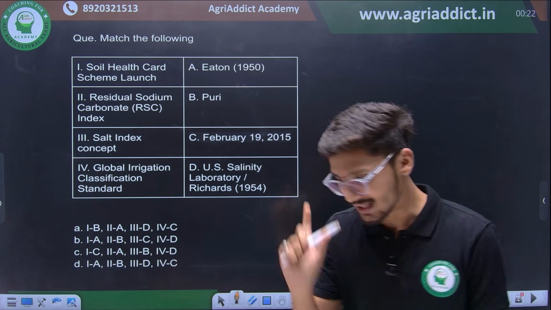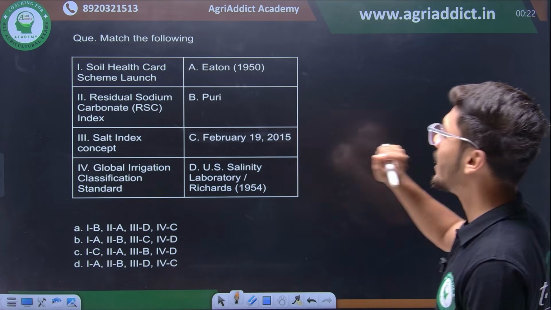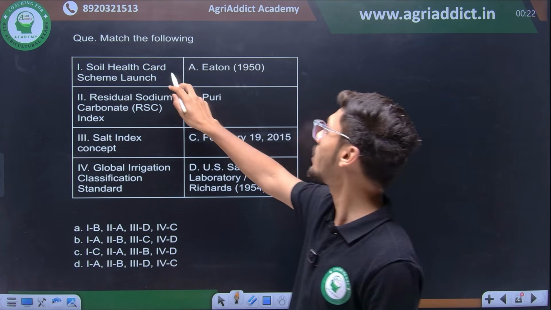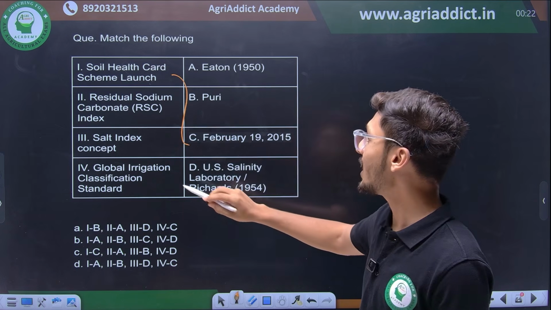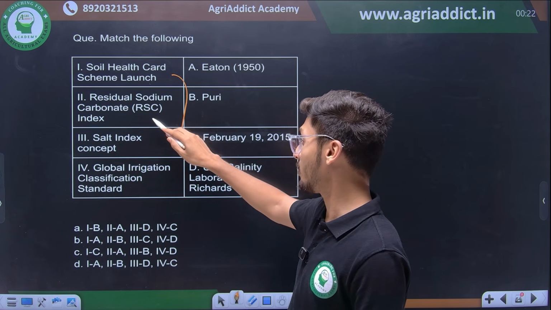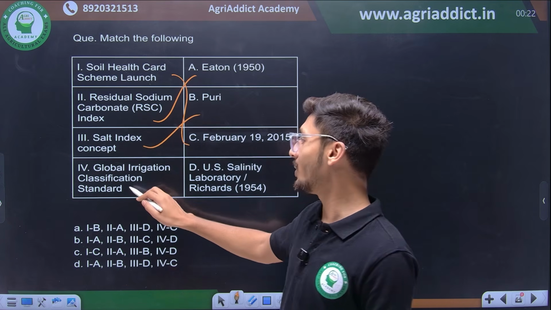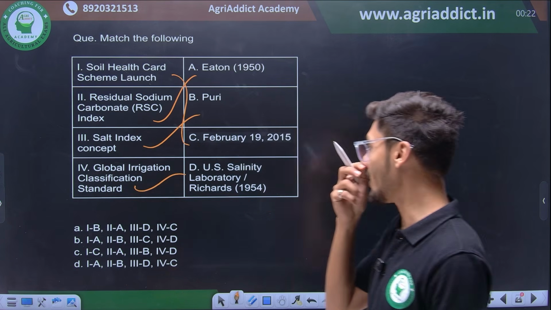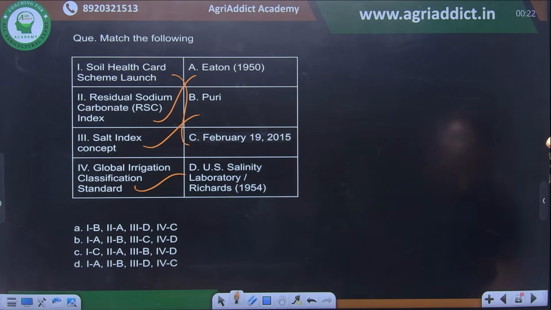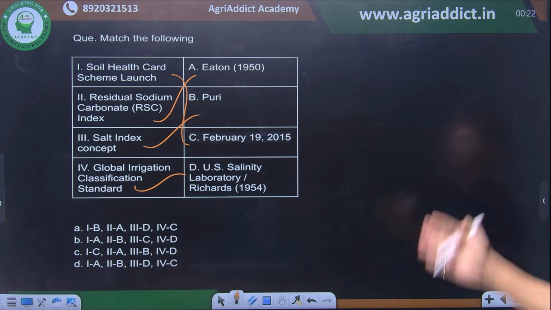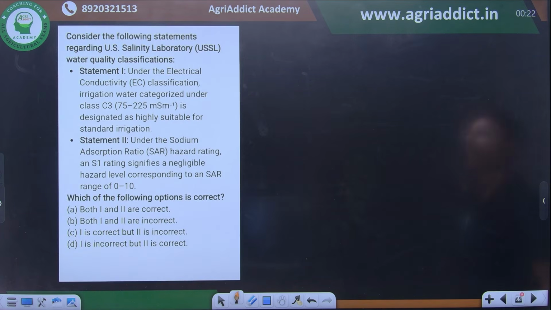check the correct answer. So, the soil health scorecard scheme was launched on February 19, 2015. Yes, we know that. Then the residual sodium carbonate index was given by Eaton, the salt index concept was given by Puri, and the global irrigation standard classification was given by the US Soil Salinity Laboratory or Richards in the year 1954. Check whichever is the correct answer. Then we have the next question.